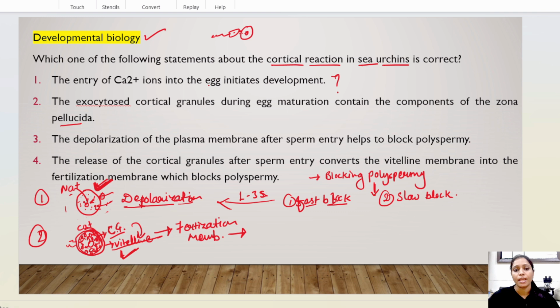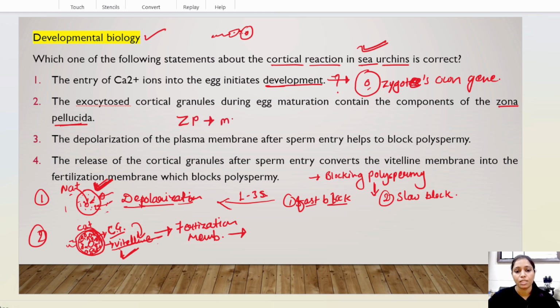Entry of calcium ions into the egg initiates development? No. Development begins after the synthesis of zygotic genes, after expressing zygotic genes, then development will begin. So during this phase, there is no development. The exocytosed cortical granules during egg maturation contain the component of zona pellucida. Now, we all know that zona pellucida is not present in sea urchin, because in sea urchin there is a structure which is a membrane. Zona pellucida is only present in mammals. So this is also wrong.